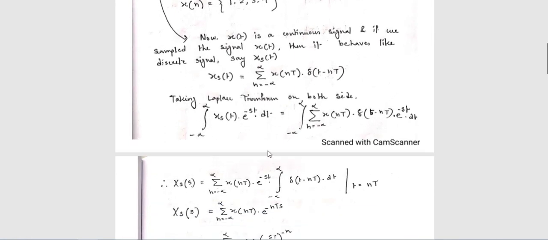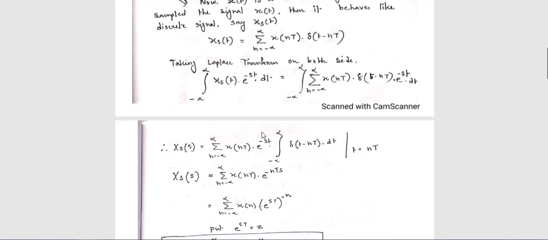Now here the representation is like a discrete time signal, but your notation is just like a continuous time signal. That means you can easily apply the Laplace transform over this function. Okay, so taking Laplace transform on both sides, this expression will become like this. Now this is the notation of Laplace transform, the left hand side is the definition of Laplace transform. So according to the definition of Laplace transform, this is written as capital X(s). That means this is the notation of the s domain.